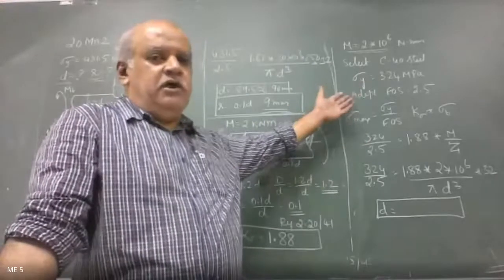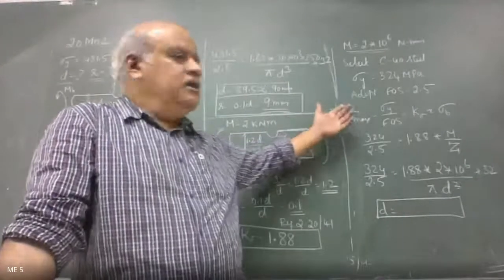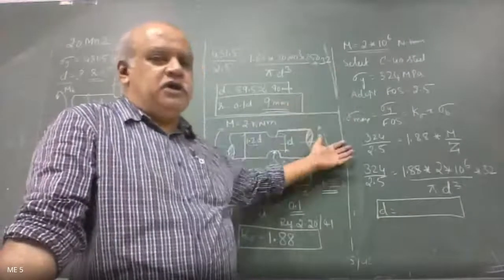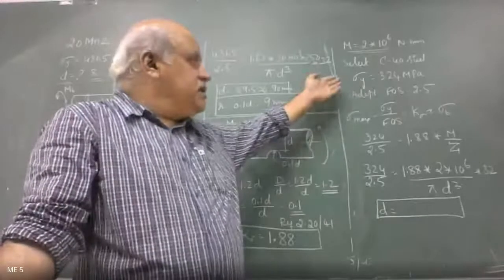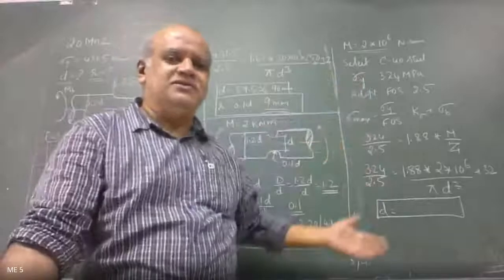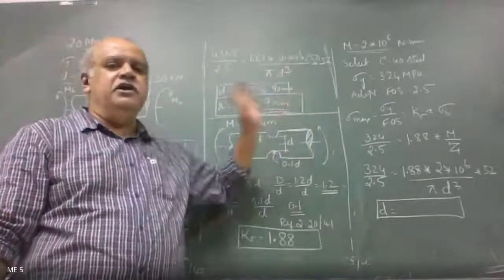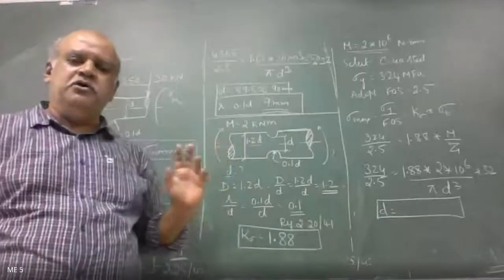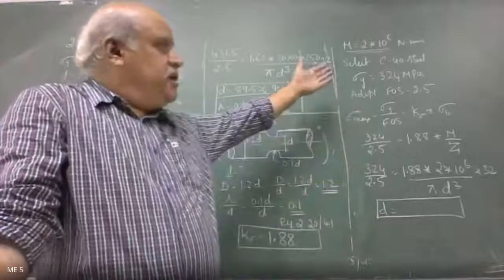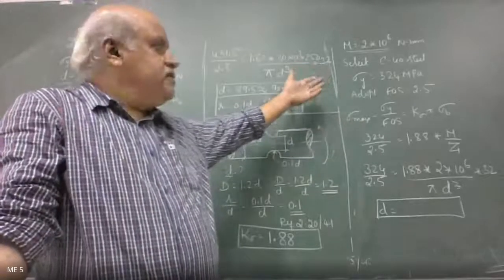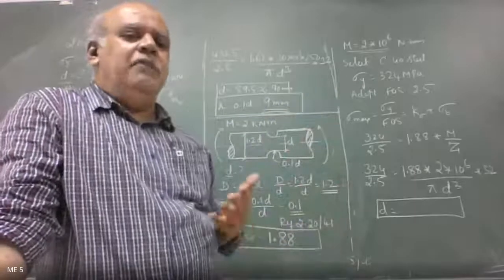If I choose lesser C15 or C20, my yield stress value comes down. So for classroom design, normally it is better to choose C40 steel. But you are free to choose any material. Selecting C40 makes sense because it is used in many applications.